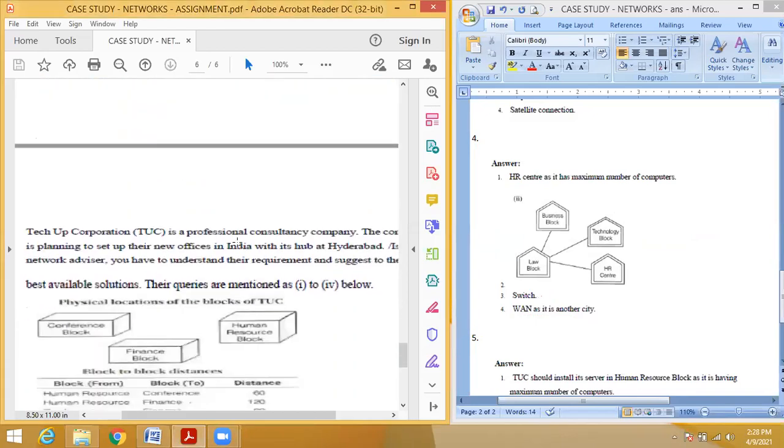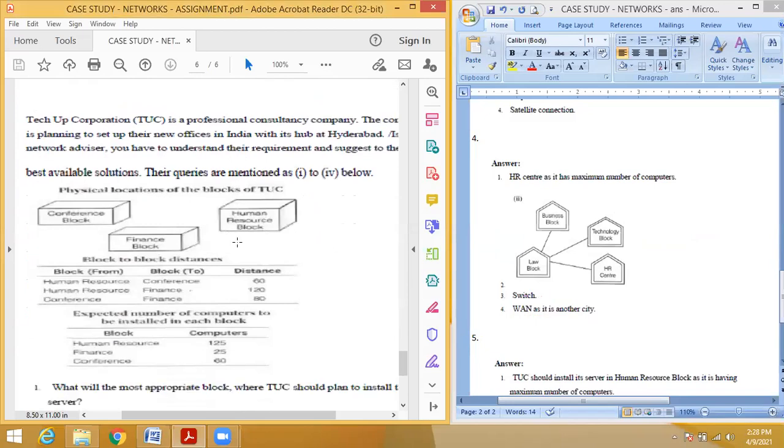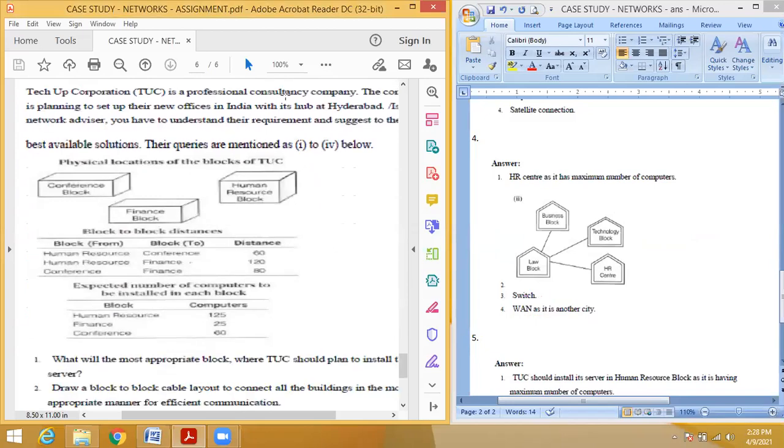So then the last one, the fifth one, is Tech Up Corporation, a professional consultancy company. The corporation is planning to set up their new office in India with its hub at Hyderabad. Okay, the hub means a branch. Like that, as a network administrator advisor, you have to answer the following.